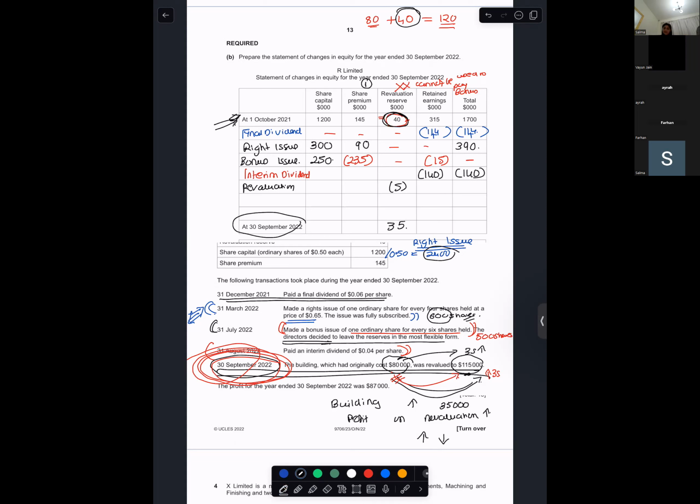That means the building which had cost 80, last year I increased the value of the building and I made it 120 on 1st October 21. Now this year I am revaluing and I am making it 115. That means the building is revalued downwards by 5. Think about it and let me know.